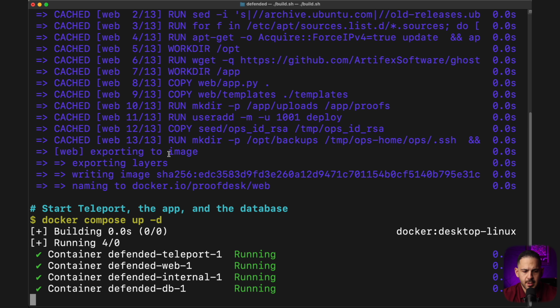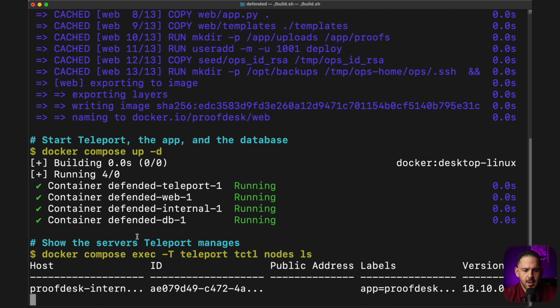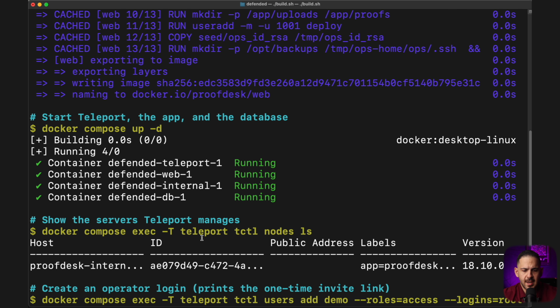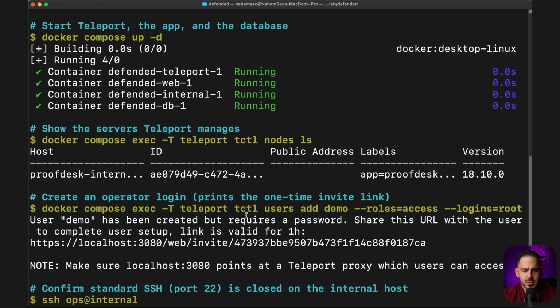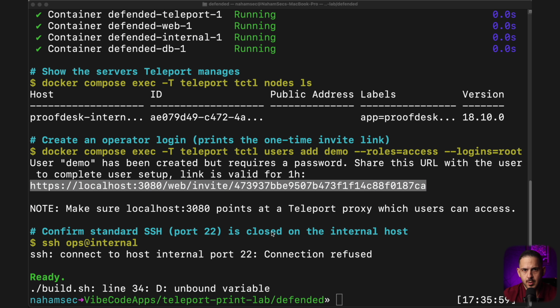It's going to use Teleport once it is built. It's going to use docker compose exec and run Teleport to see what nodes it has access to. Then it's going to add a demo user using tctl users add demo with the allowed logins as root, so we can access that application with SSH as root. And then it's going to give us this setup link that we can go to and set up our user so we can connect over SSH.